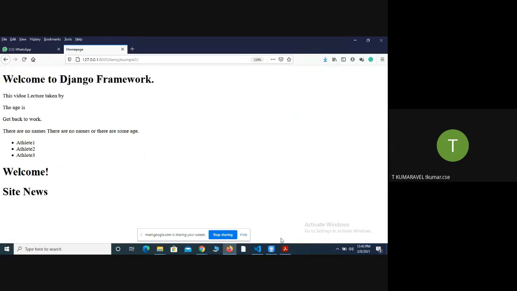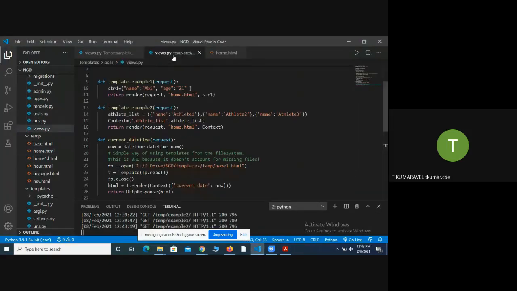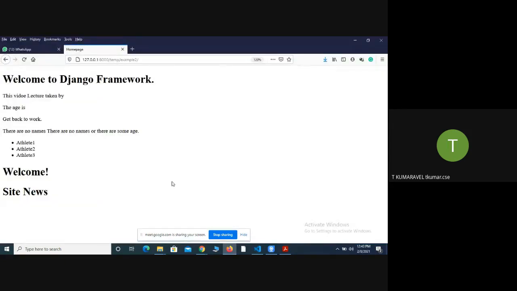It will print athlete number 1, 2, 3, and so on. Look at that function in view.py. I created the dictionary associated with key-value pairs. Name is the key, and the value is athlete 1. The next key is name, with the value athlete number 2. The next key is name, with the value athlete number 3. It printed the output to the browser.